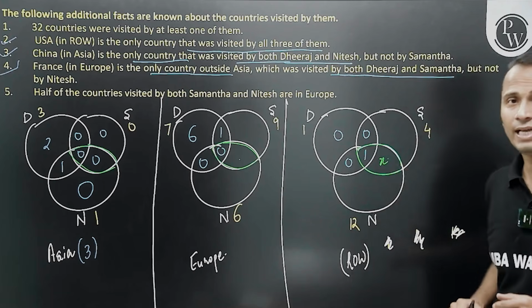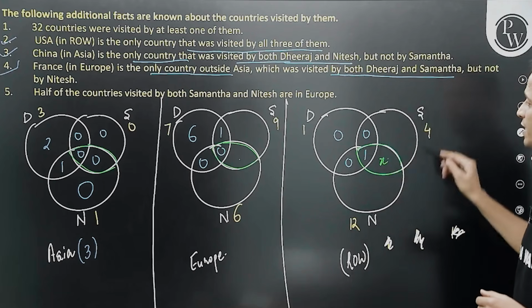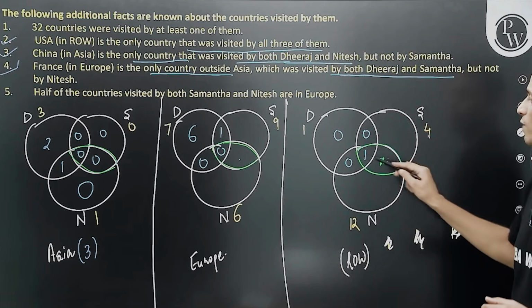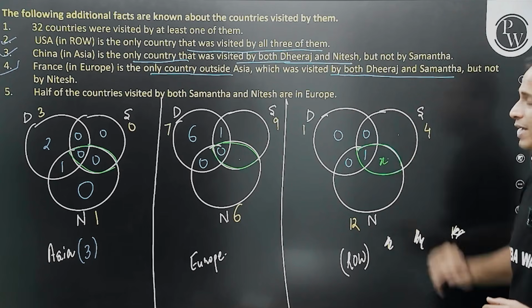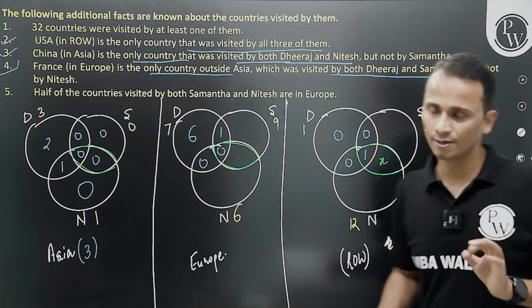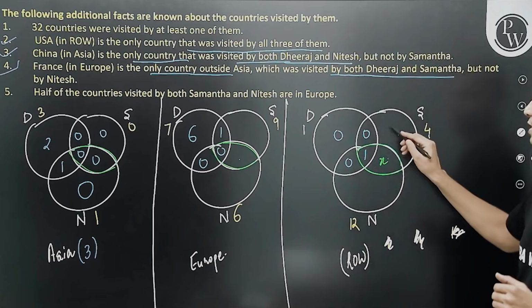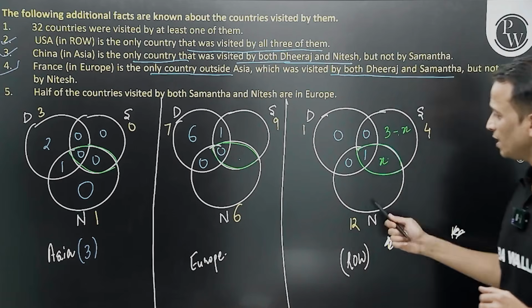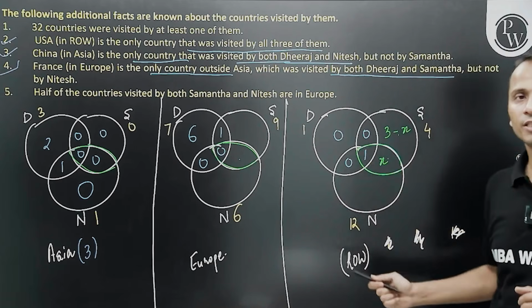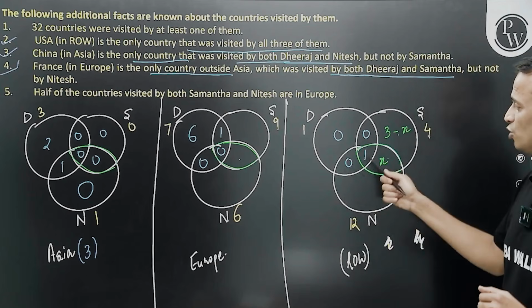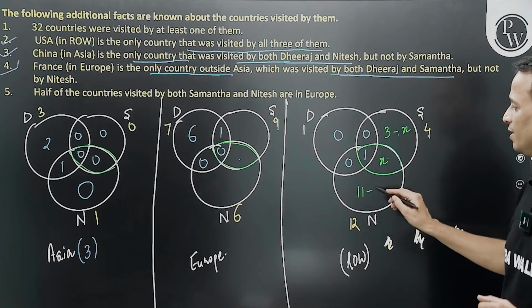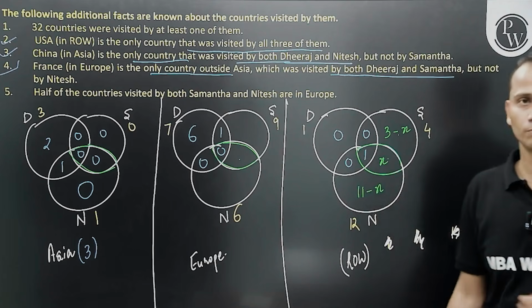If this is x, this complete circle is 4, out of which this is 0, 1 and x. So the remaining part, only Samantha, will become 4 minus 1, 3, 3 minus x. Similarly, this complete circle of Nitesh is 12. I have 0, 1 and x. So 12 minus 1 is 11, and 11 minus x will be this value.